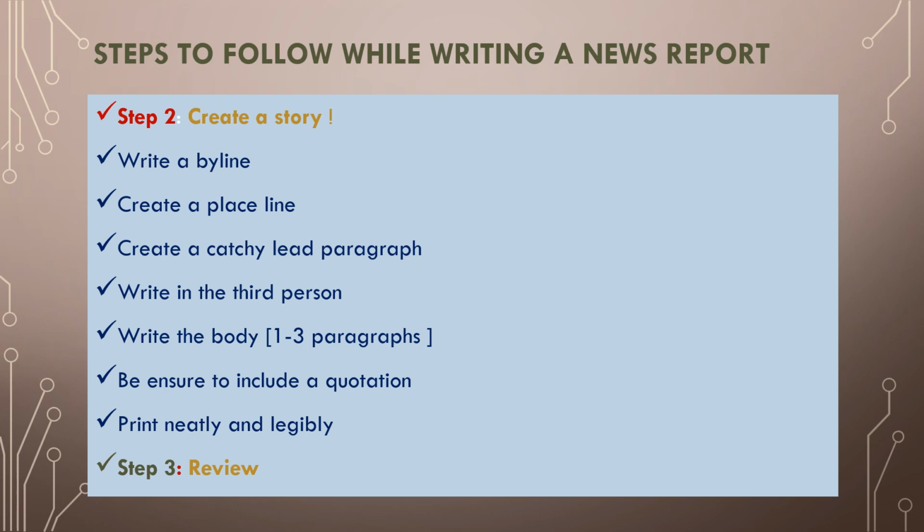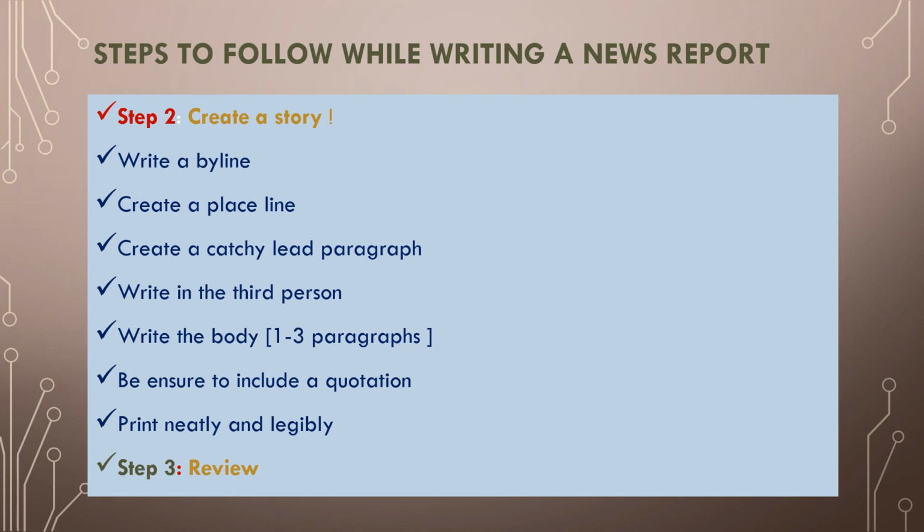The lead paragraph will have all the answers for who, what, when, where, why and how. So we have to arrange all those answers in a proper systematic way, one after the other, and make beautiful attractive sentences. All that should be written in third person, that is, in the passive form.